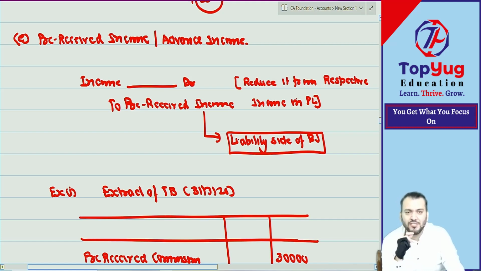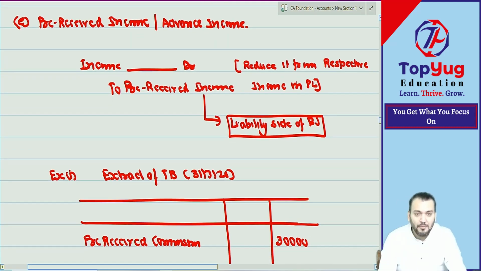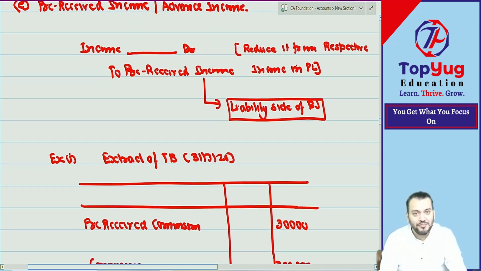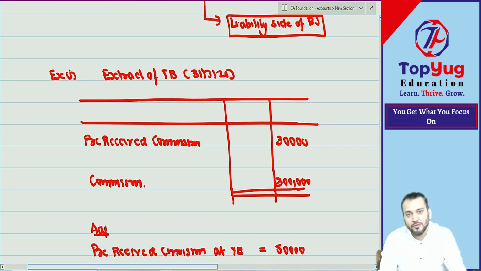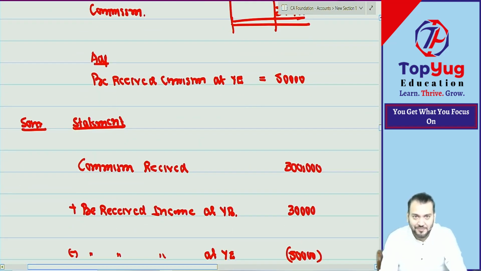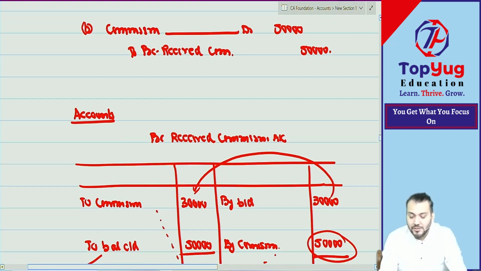If closing stock is coming in trial balance, what is the adjustment entry? Very good. Excellent. I'm happy. Means I'm not happy with the answer, I'm happy with your confidence. I always give appreciation to confidence. If you are giving a wrong answer with confidence, I'm happy. Okay? Thank you very much. Your answer is correct. Now can we proceed?